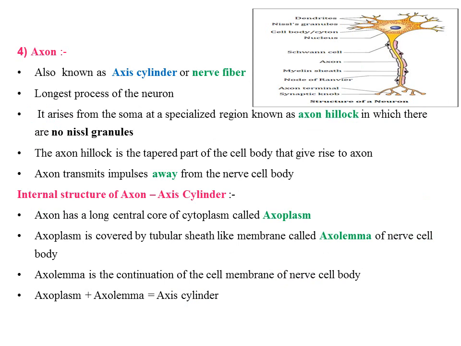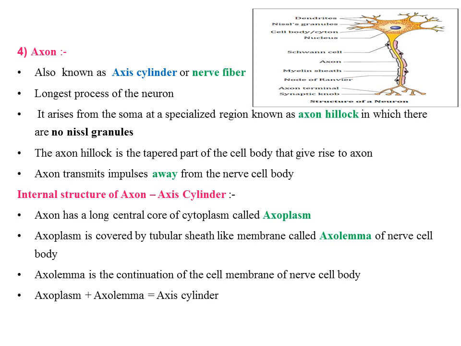Coming to axon. Axons are also known as axis cylinder or nerve fiber. They are the longest processes of the neuron. It arises from soma at a specialized region known as axon hillock, in which there are no Nissl granules.